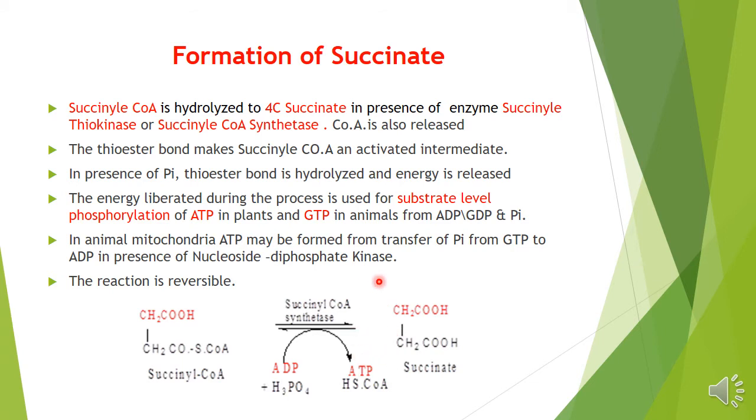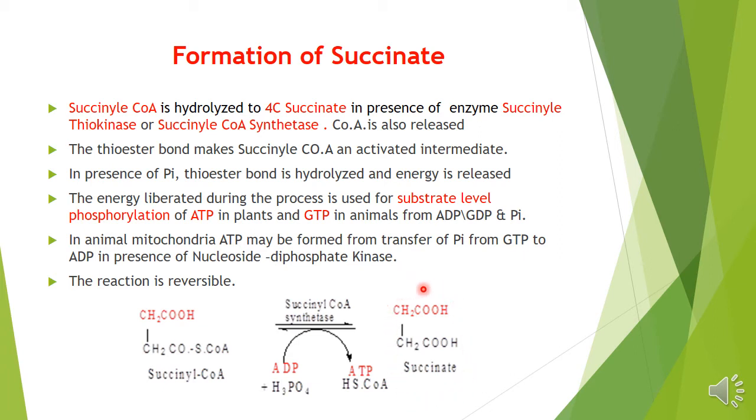Then GTP, which is formed there, is converted to ATP. In animal mitochondria, it may be formed from transfer of phosphate from GTP to ADP in the presence of a nucleoside diphosphate kinase. That's a further reaction, and this reaction is reversible.